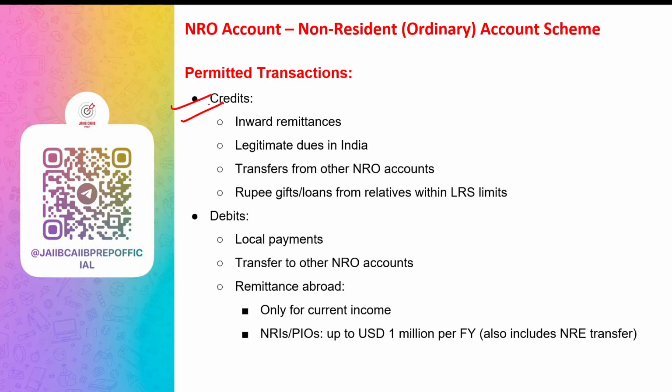With respect to debits, now, this NRO account can be used to make payments within India, to transfer to other NRO accounts. Remittance abroad are generally not allowed except for the current income like rent, pension, interest, or up to USD 1 million per financial year by the NRIs or PIOs. Now, this can also be transferred to NRE account. So, only the current income, and the limit is USD 1 million per financial year.